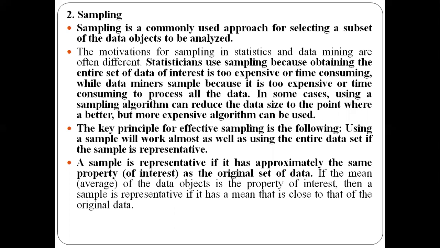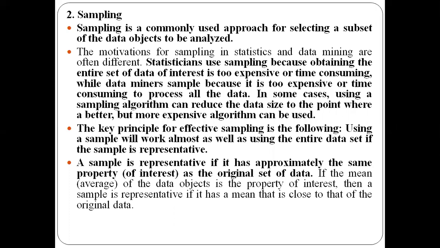Here also, in data mining, a sample is a subset of the data objects. For example, if you have 1,000 data objects and you choose only 10 of them, those 10 data objects form a sample. That is part of the data objects, a subset which I will use to perform my analysis.